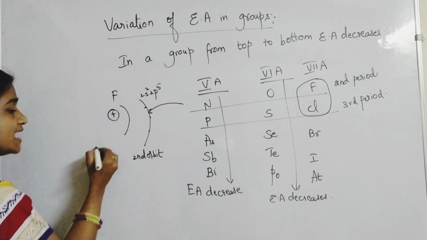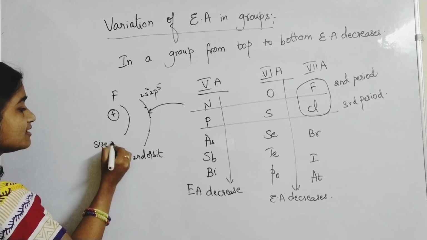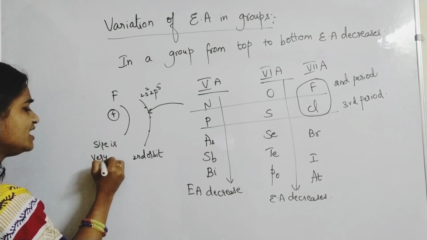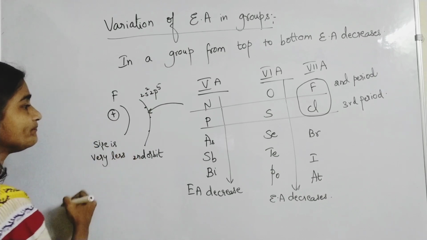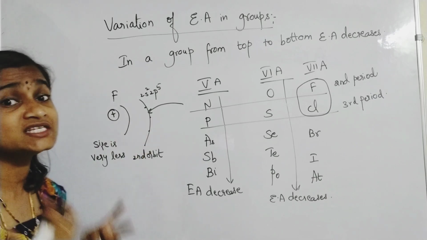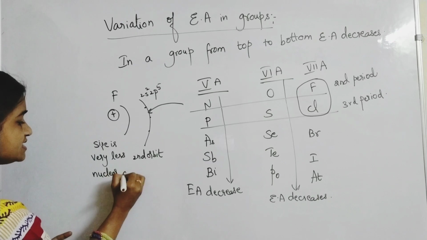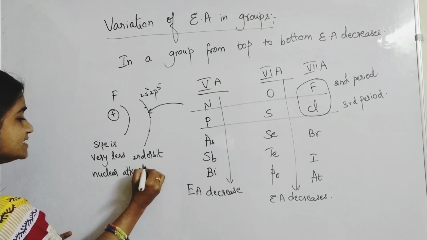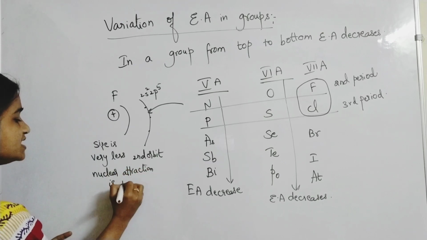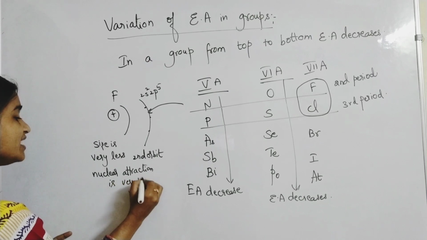And the size is very, very less, so nuclear attraction is more. Nuclear attraction is very high. Then what happens?